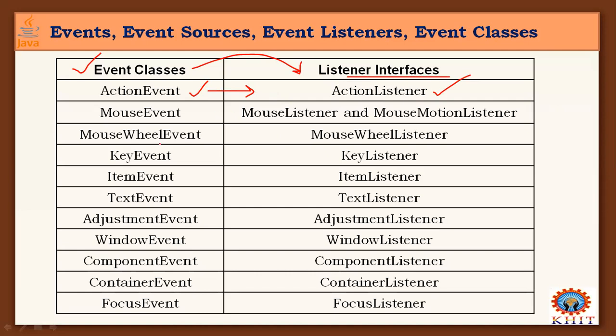The same way here, for mouse events there is a MouseListener, and a MouseMotionListener class is there, and these provide some methods to take care of the motion and mouse events. Everything is there: text item listener, text event, text listener, window event, window listener. Whatever the source, however we generate an event, there should be a listener interface to implement it.